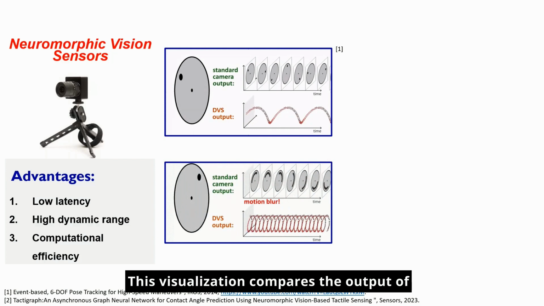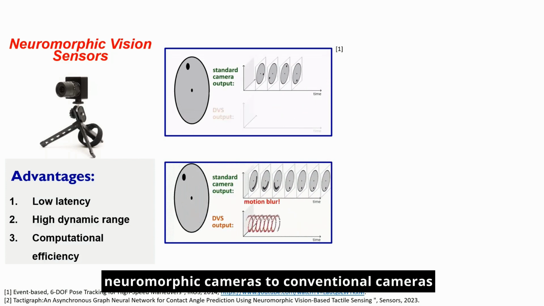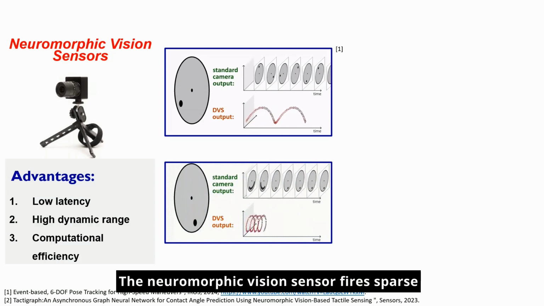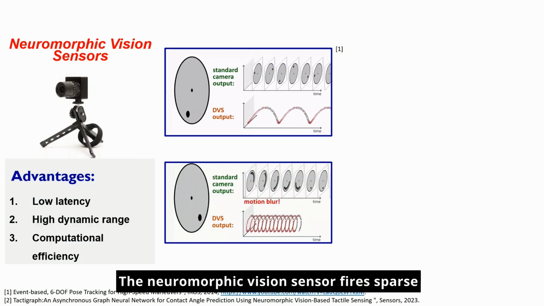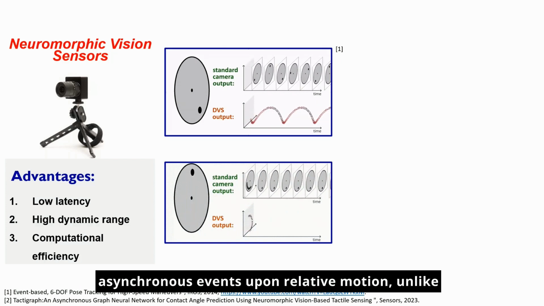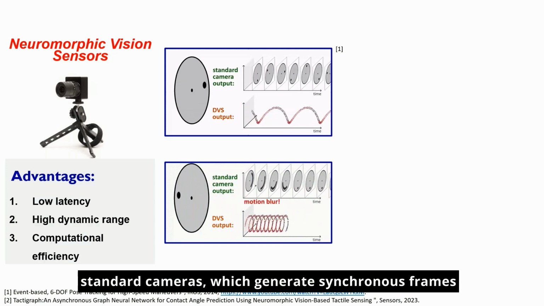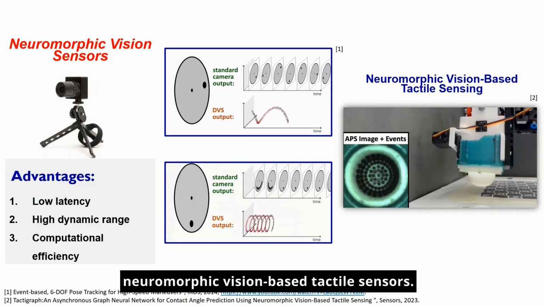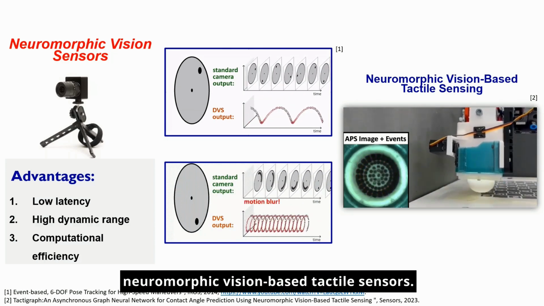This visualization compares the output of neuromorphic cameras to conventional cameras, with both sensors observing a rotating dot. The neuromorphic vision sensor fires sparse asynchronous events upon relative motion, unlike standard cameras, which generate synchronous frames. These unprecedented capabilities inspired neuromorphic vision-based tactile sensors.